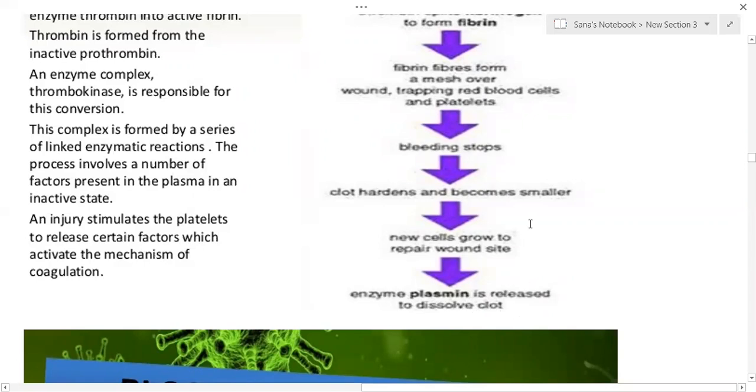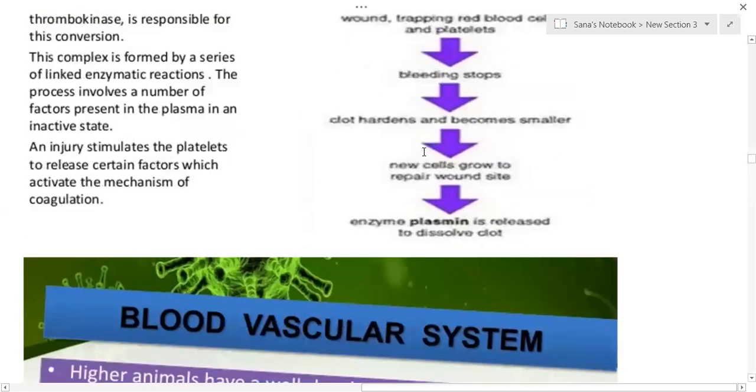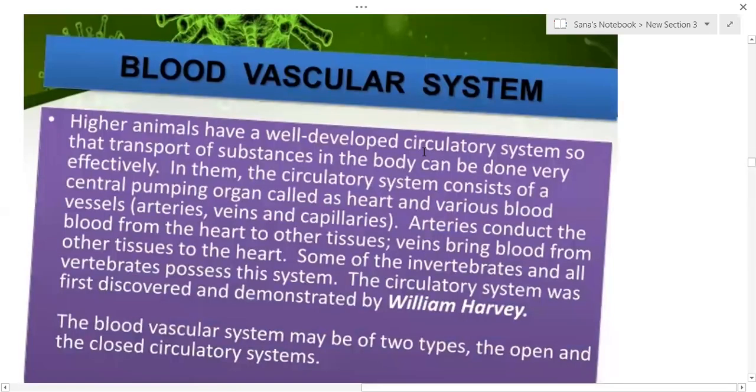So thus, wherever the clot happens, after a few days it will disappear because of the presence of an enzyme called plasmin. So like this, blood coagulation takes place. For this process, calcium is also required, and various blood clotting factors are also required for blood coagulation. So next we'll come to the blood vascular system.